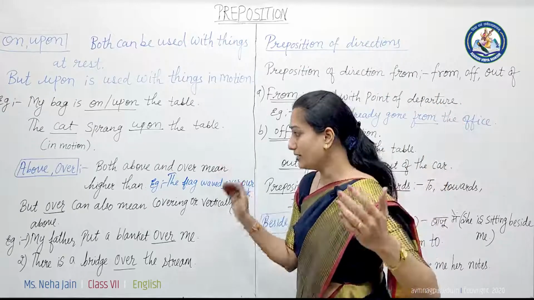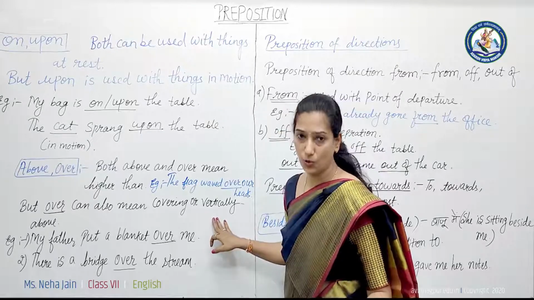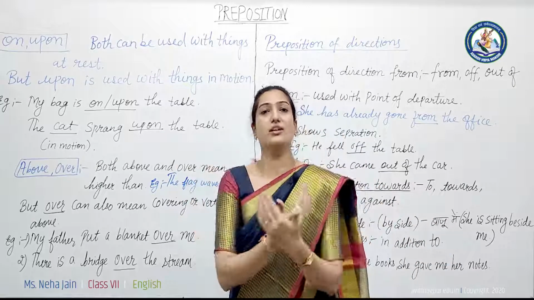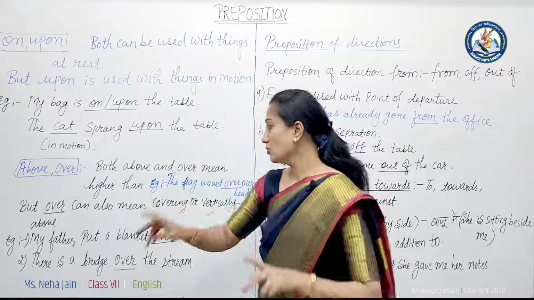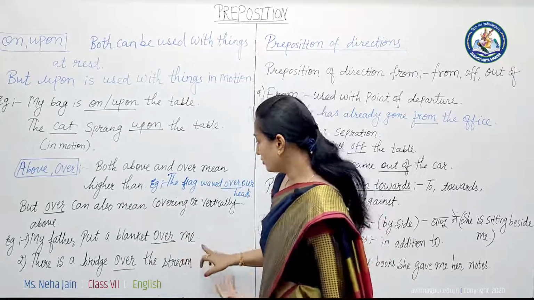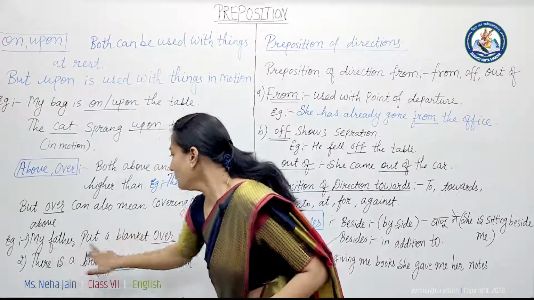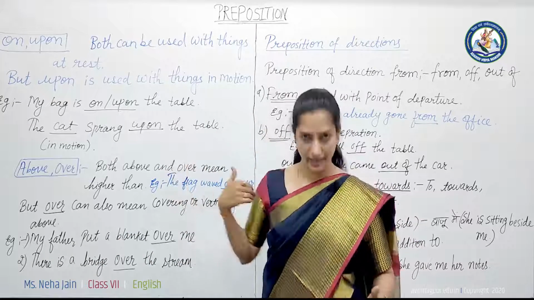Got it? But over can also mean covering or vertically above. Covering means आप किसी चीज से cover हो, okay? और vertically above. So when we talk about this, we use over. Example, so that it will be clear to you: my father put a blanket over me. यहाँ पर blanket से cover किया है.